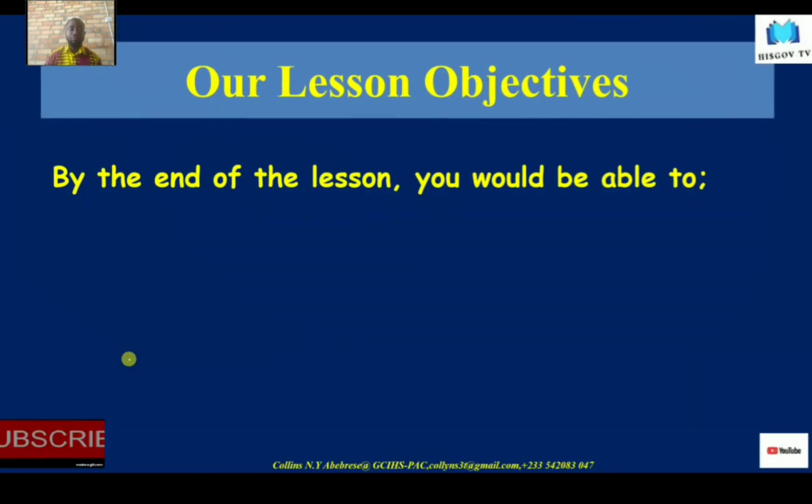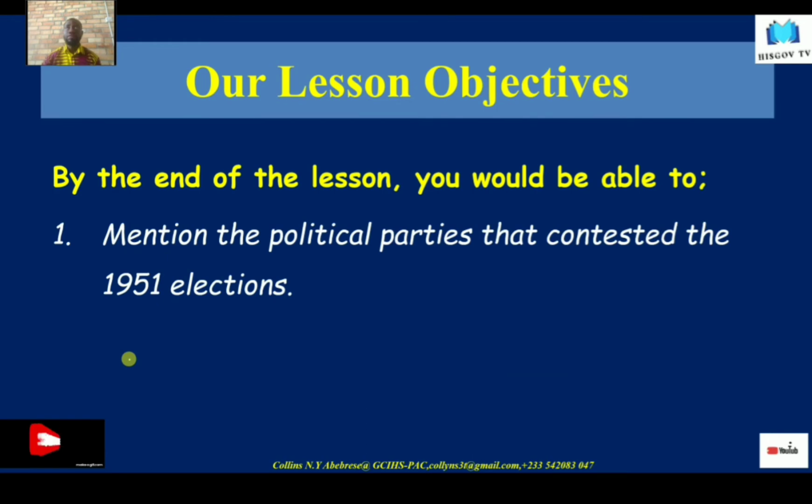So let's begin with our lesson objectives for today, which are quite simple. By the end of this lesson, you should be able to mention some of the political parties that contested in the 1951 election, the first ever election held in the Gold Coast.